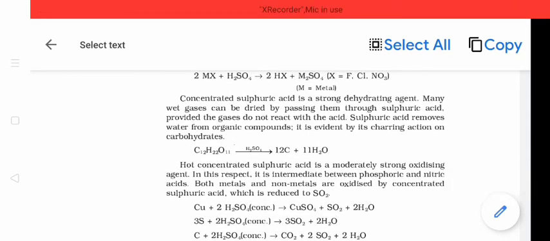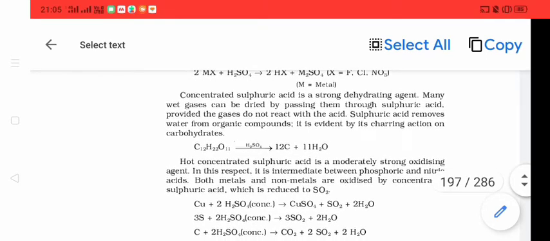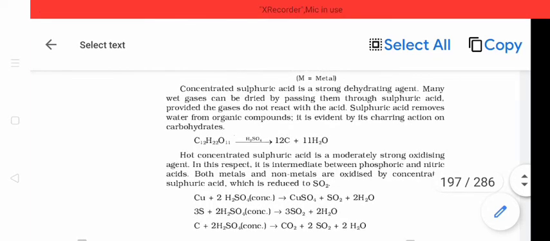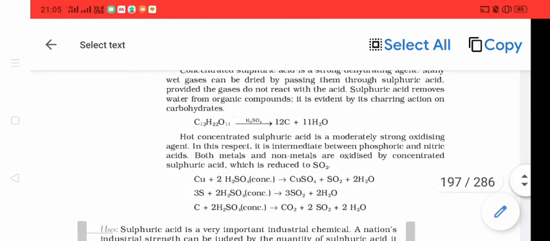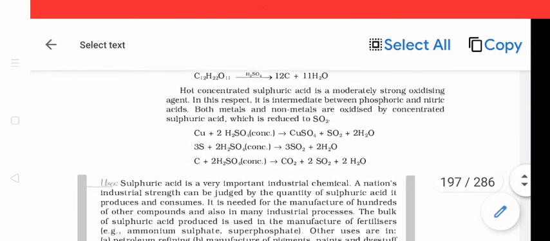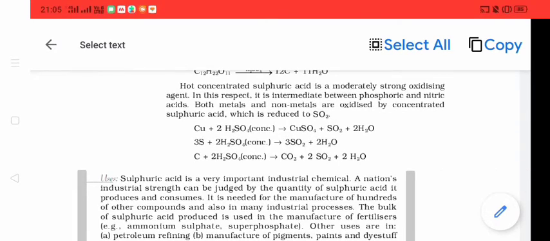Here sulfuric acid is acting as a dehydrating agent. Even in the preparation of sulfuric acid, in the flow diagram you have seen sulfuric acid act as a dehydrating agent.